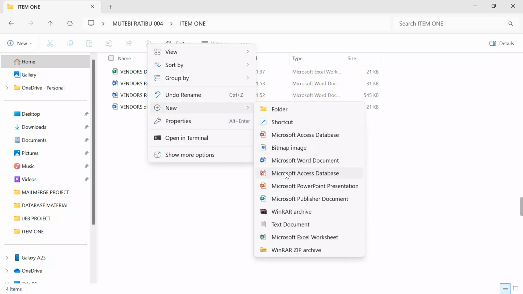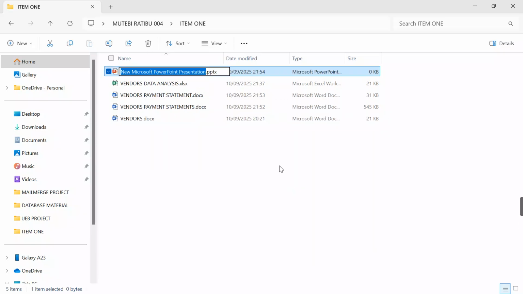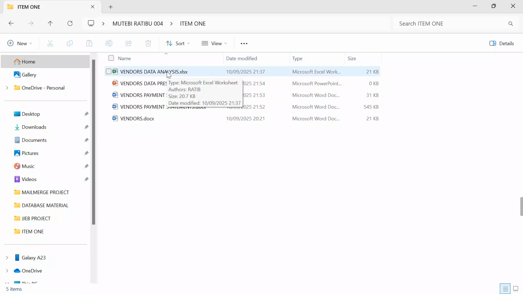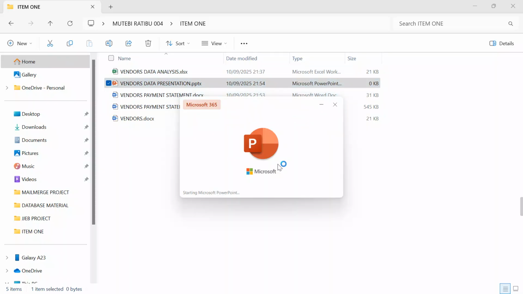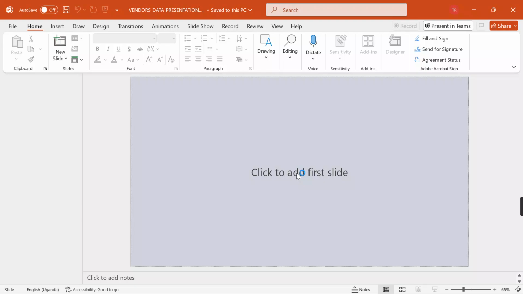I will come over here, I create a PowerPoint. On this PowerPoint, I'm going to call it vendors data presentation. Yes, vendors data presentation. I open my presentation, and then we start doing some adjustments.